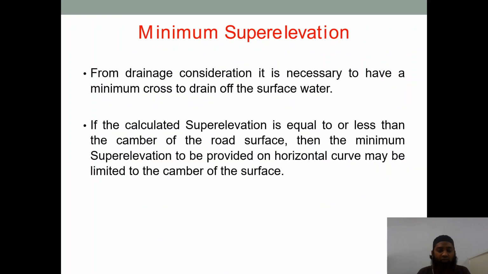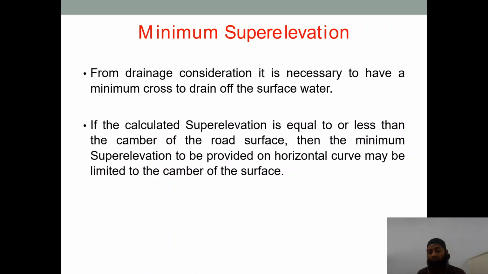Minimum super elevation: from drainage consideration, it is necessary to have a minimum cross slope to drain off the surface water. The pavement should be lifted a little bit so that the water can drain off. That is the minimum super elevation. If the calculated super elevation is equal to or less than the camber of the road surface, then the minimum super elevation to be provided on the horizontal curve may be limited to the camber of the surface.